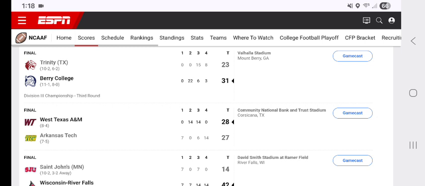West Texas A&M and Arkansas Tech are playing in a Division 2 bowl game. There are 4 Division 2 teams selected for 2 bowl games. Division 3 has a few bowl games. So in the first week of the first round of the Division 3 playoffs,